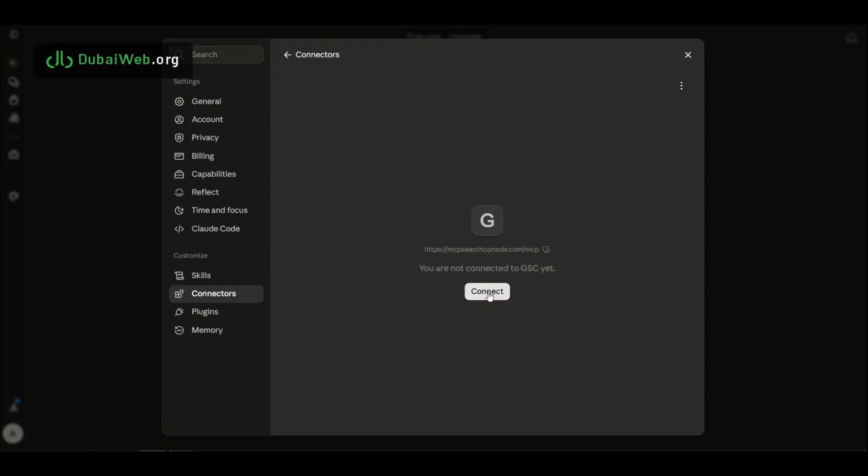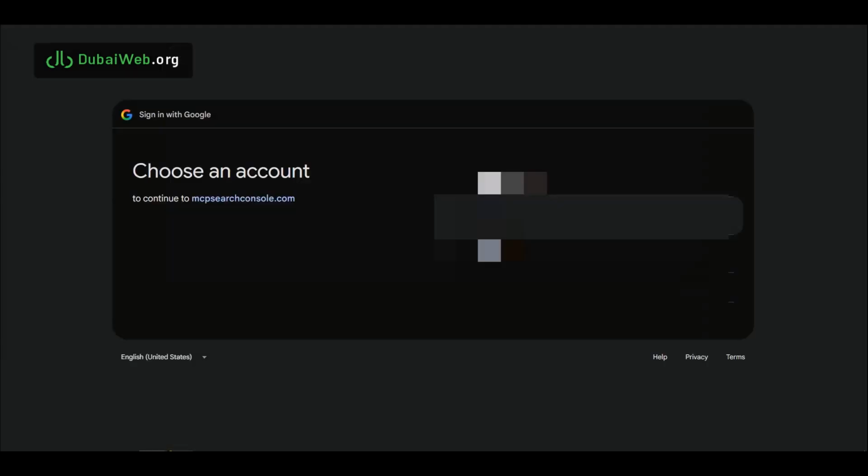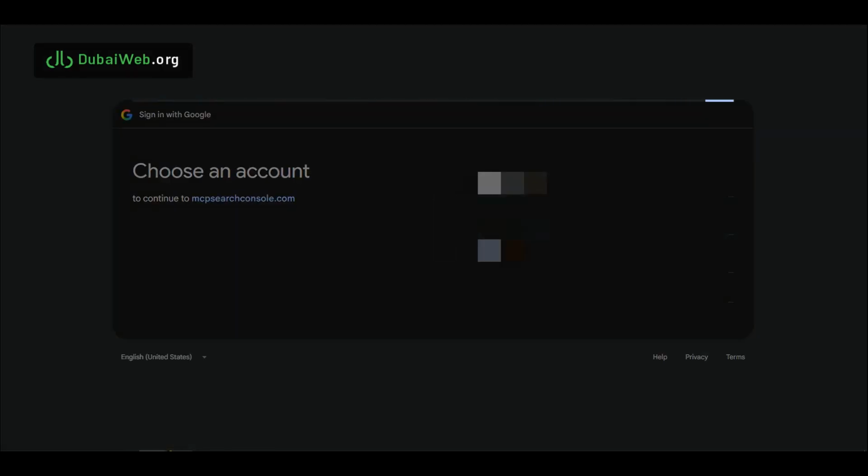Step 3. Authenticate your Google account. Once you initiate the connector, you will be redirected to the standard Google authorization screen. Select the account managing your Google Search Console properties, review the permission boundaries, and grant access.